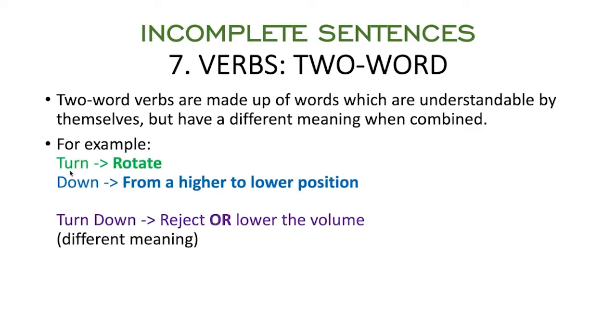For example, turn means rotate, and then down it goes from the higher position into the lower position. But if you combine it into turn down, it means reject or lower the volume. You can choose one of them. For instance, I turn down the offer. So it means that you are rejecting the offer.